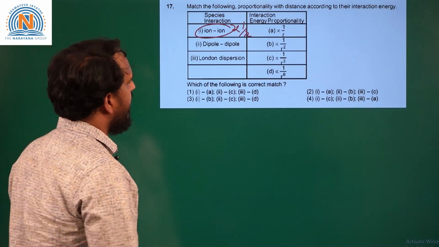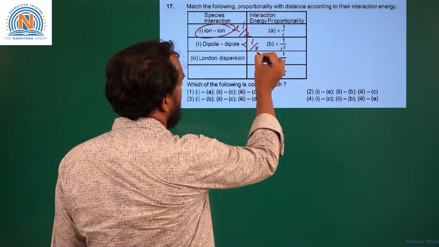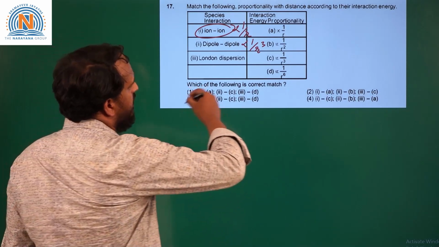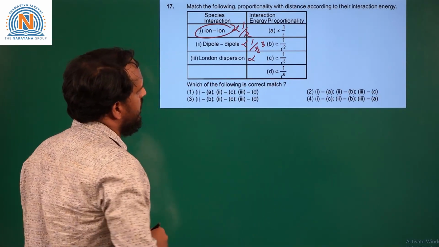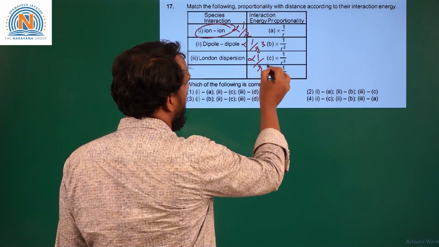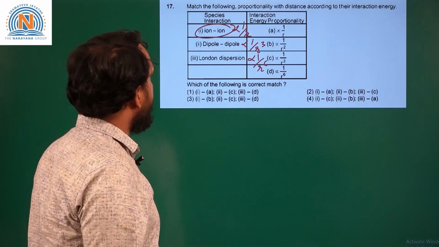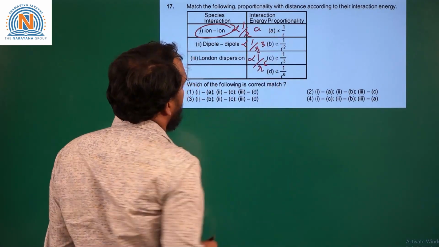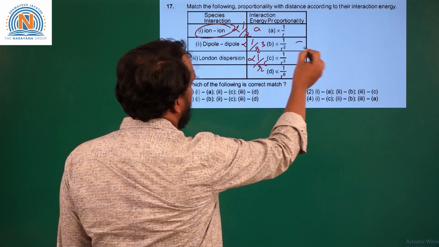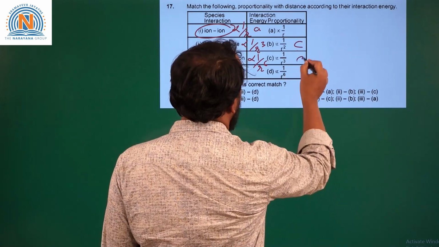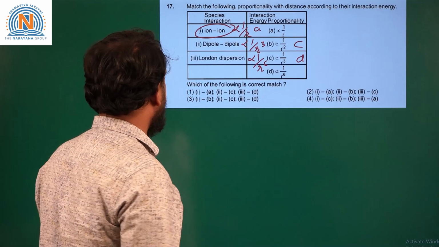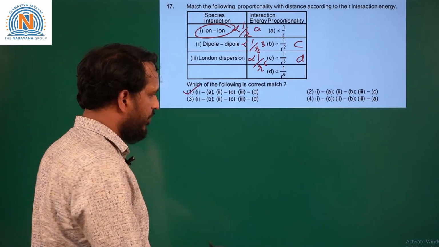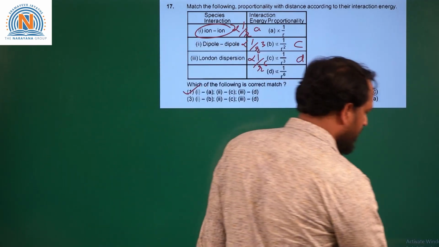The dipole-dipole interactions are inversely proportional to the cube of r. London dispersion forces are inversely proportional to the sixth power of r. So we can see that 1 matches with A, 2 matches with C and 3 matches with D, that is A, C, D. So that option is again given in first option. So I will move to the next question.